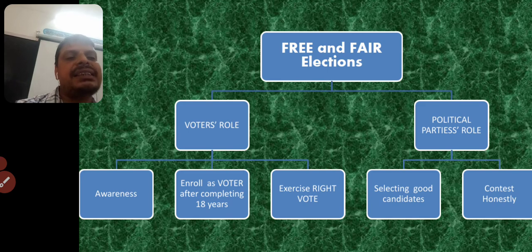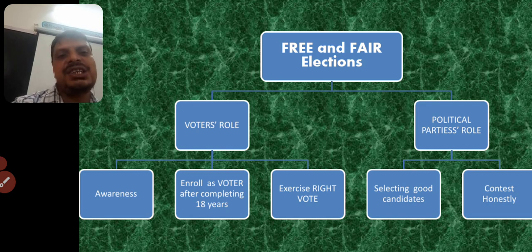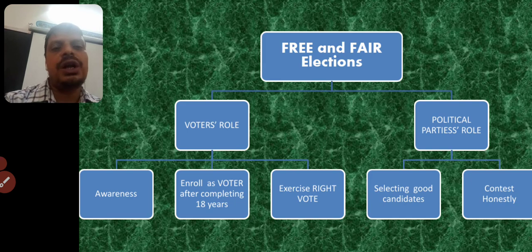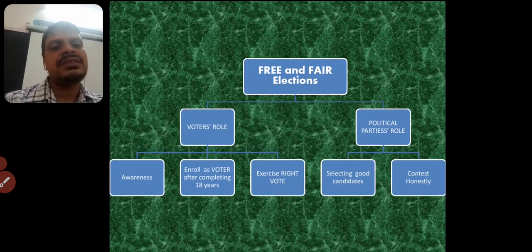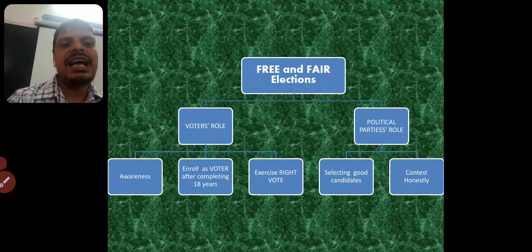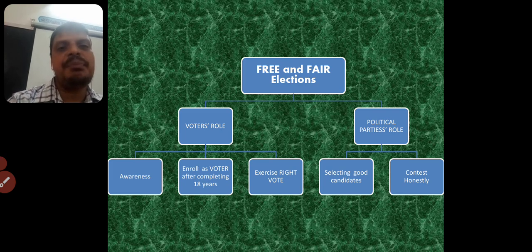And what is the responsibility of political parties here? The political parties have to select the right, good candidate, and they have to contest in elections in an honest, smooth manner. That is how elections can be successful in a free and fair manner.